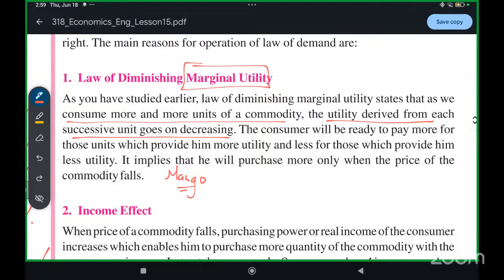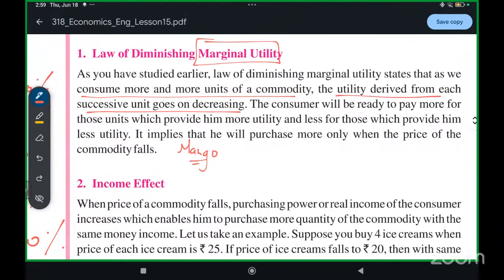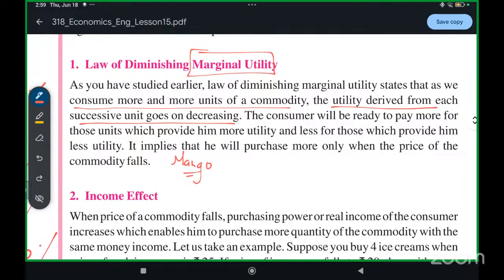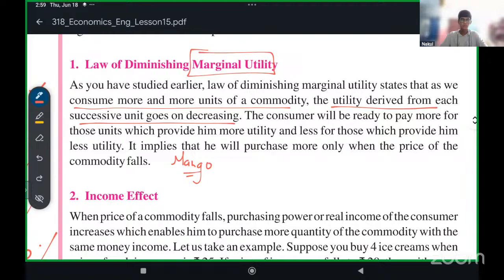Now tell me, did you understand what the law of diminishing marginal utility is? Yes. Yes. Okay, what about Nakul? Yeah, I understood, ma'am.